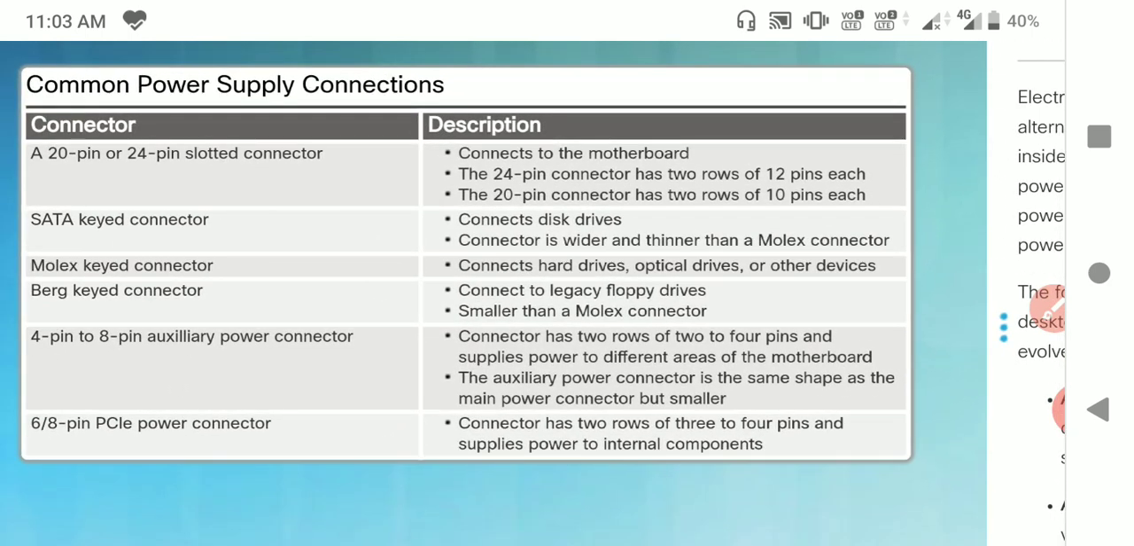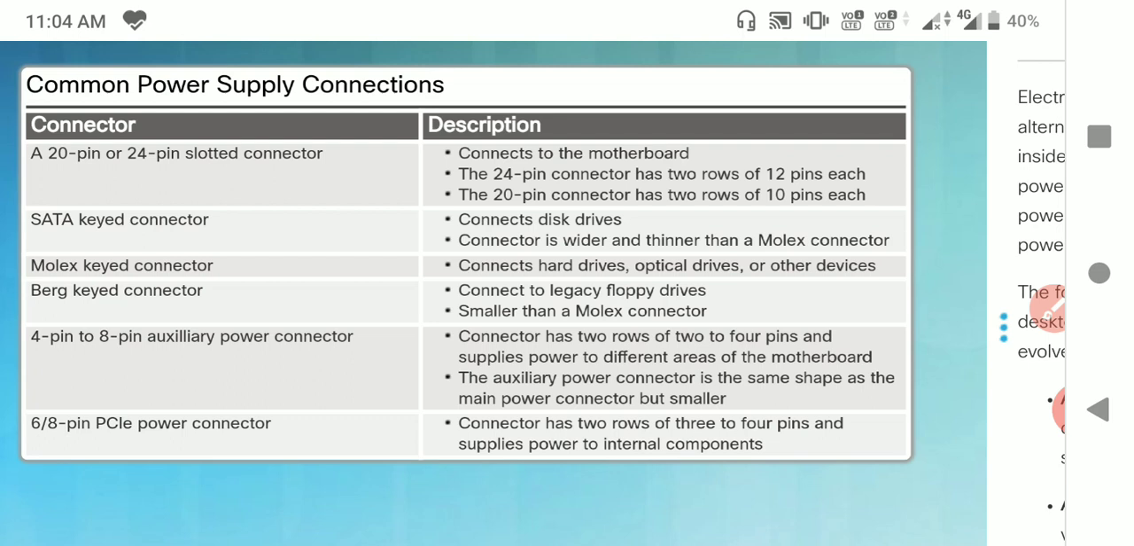Generally, in the first diagram we observe the 20 pin or 24 pin slotted connector. It is generally used to connect to the motherboard. The 24 pin connector has two rows, each having 12 pins, and the 20 pin connector is also slotted into two rows, each row consisting of 10 pins. The SATA keyed connector is connected to the disk drives.